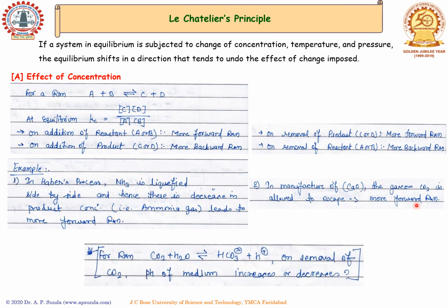Let's take a quiz here. If we have a simple reaction where carbon dioxide is reacting with water and converting into HCO3 minus and H plus, on removal of carbon dioxide gas, what will be the effect on medium pH? Whether it will increase or decrease? Think and answer.